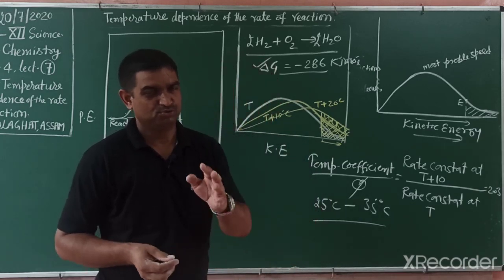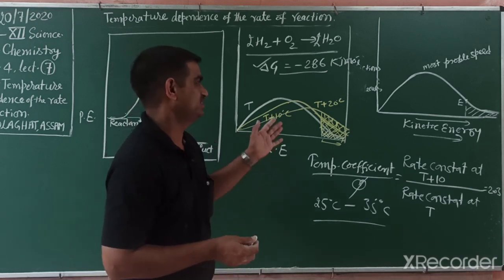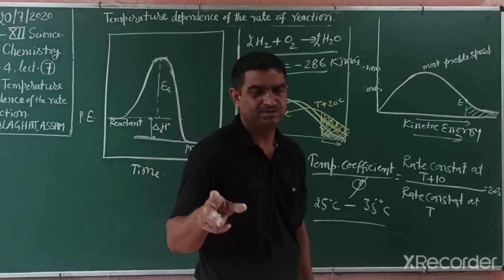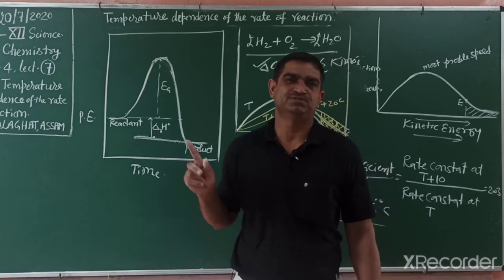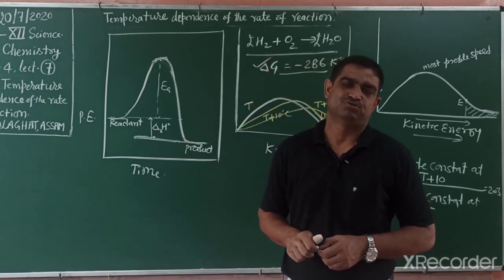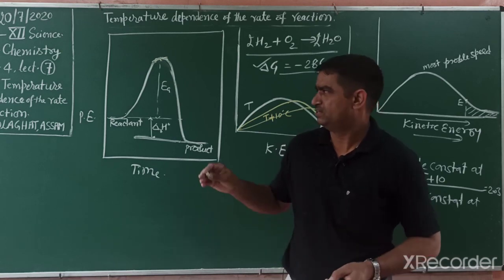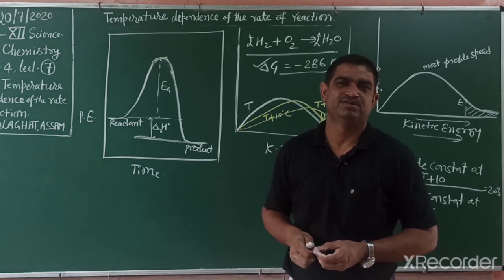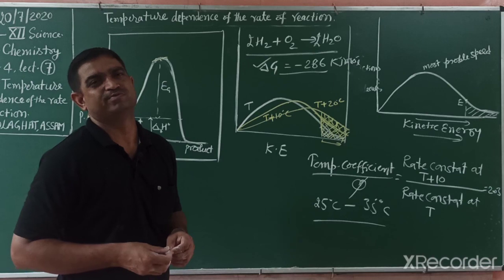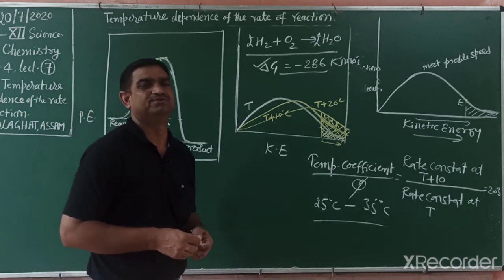And there are 2-3 numericals given in your NCERT book to solve. Students, see the numericals, they depend on the Arrhenius equation. In the NCERT book, in the exercise, some questions are given on this. Those questions come in the CBSE exam every year. So thoroughly study those numericals in reference books and solve them by log table, carefully, because you have to learn the log table. In the last page it is given how we see the log value.